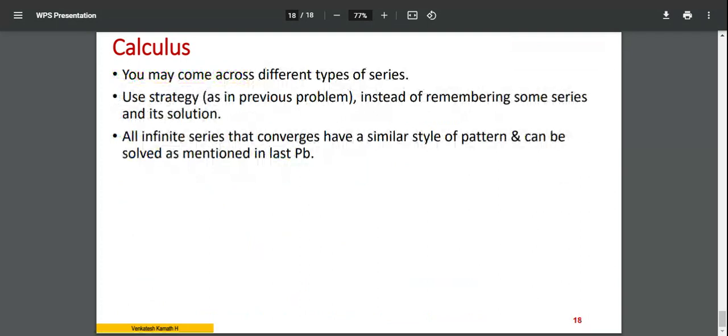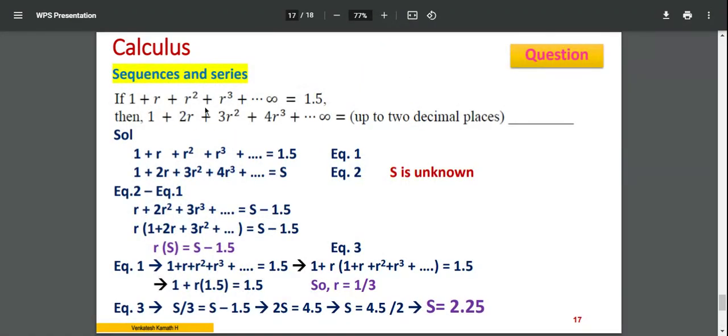You may come across different types of series. Use the strategy used in this problem. Instead of remembering some series and their solutions, all infinite series that converge have a similar style of pattern and can be solved as in the last problem. So there is a pattern, and you should catch the pattern. That's very important, whether it converges or diverges. If you observe carefully, there is some pattern associated, and you have to catch it to solve the problem.